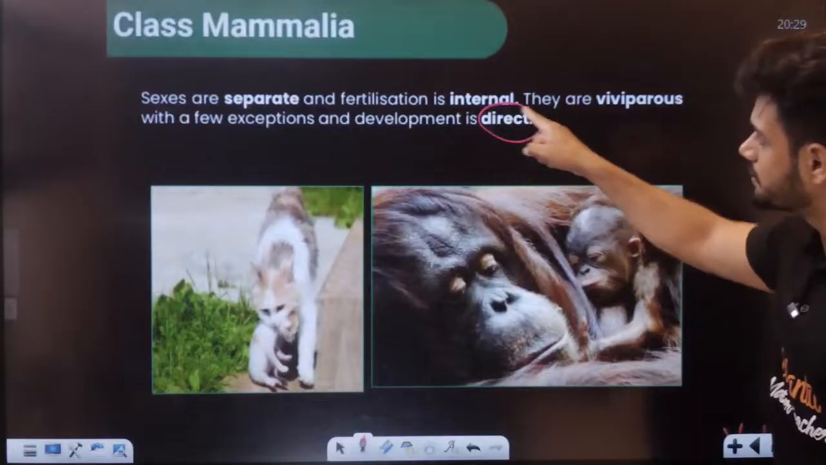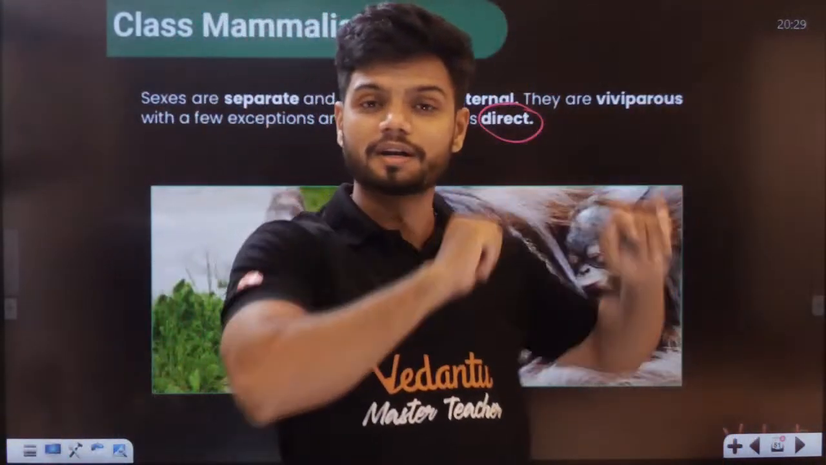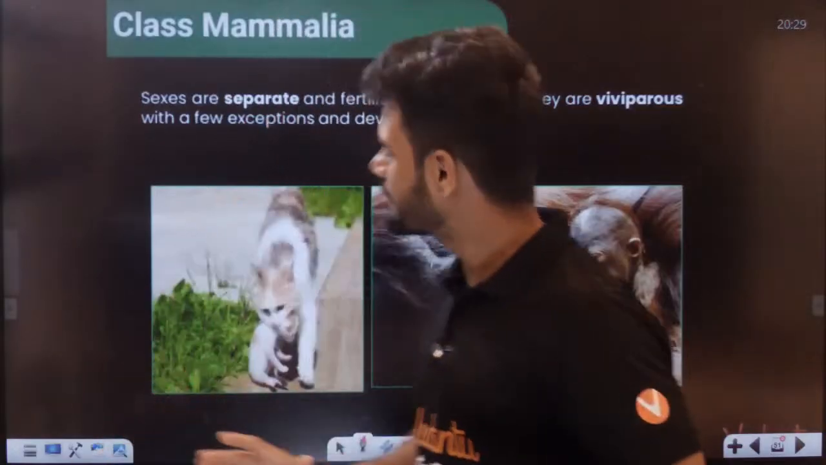In direct development, there is no larva. There is something called a larva, which will develop into a new organism. No. Direct development has no larva stage.